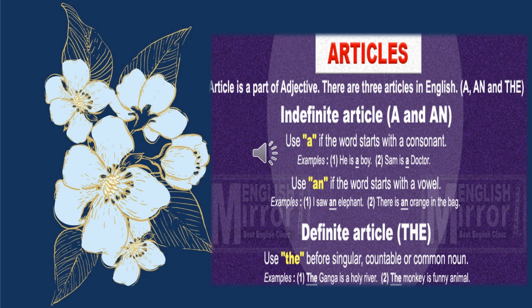So monkey is a common noun, and countable also. We can count monkeys, na? 2 are there, 4 are there, 6 are there. So it's a countable common noun. That's why we have used article the in front of it. So now you understood? Articles are a, an and the. Articles are divided into 2 parts, indefinite article and definite article. A and An are called indefinite articles. The is called definite article. Right?